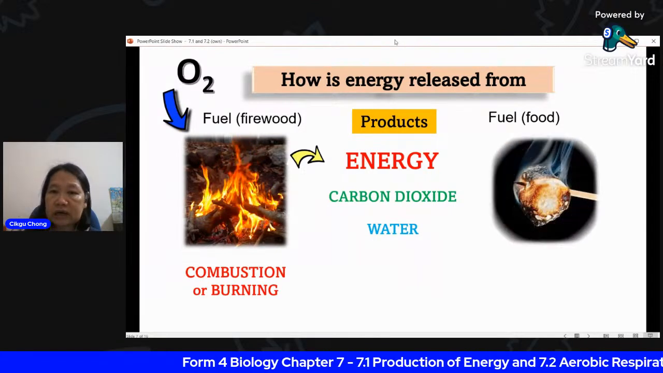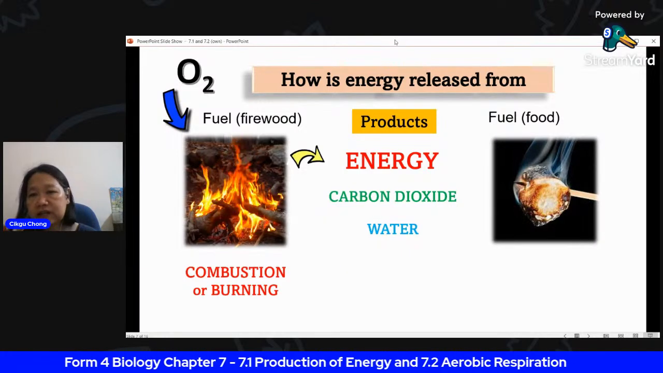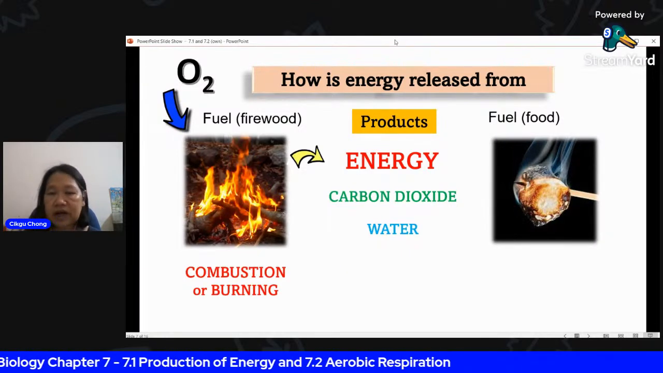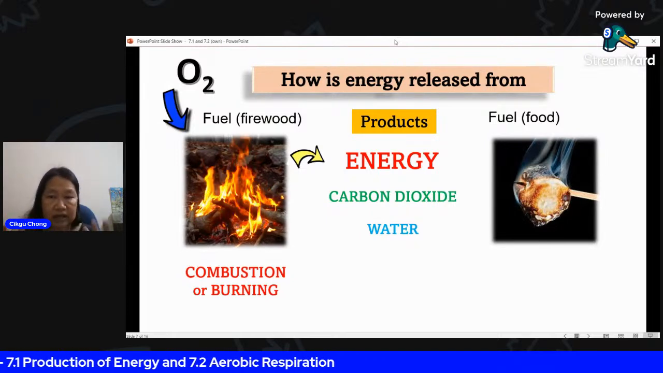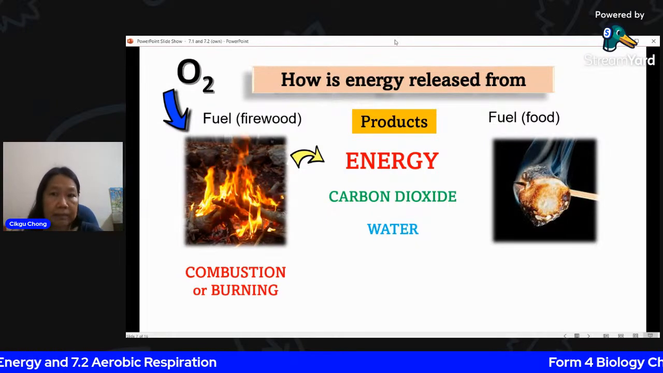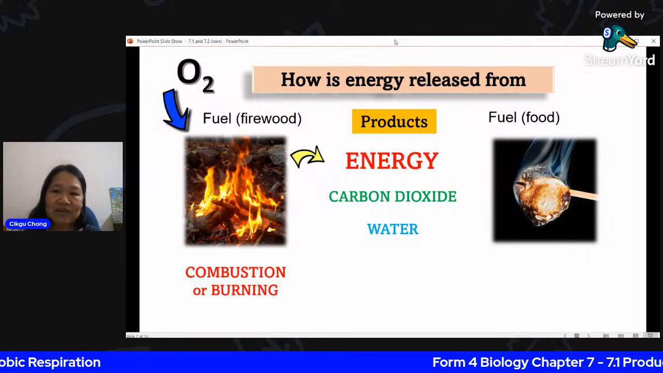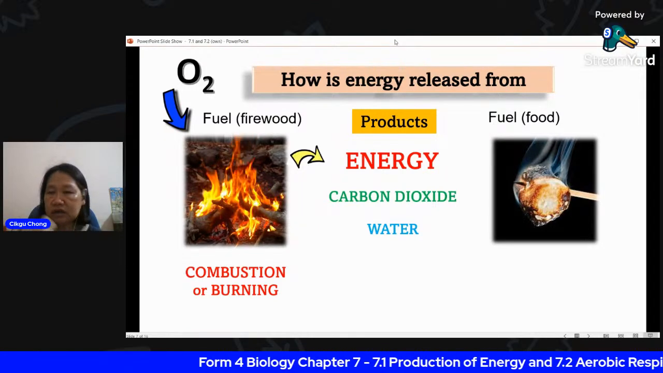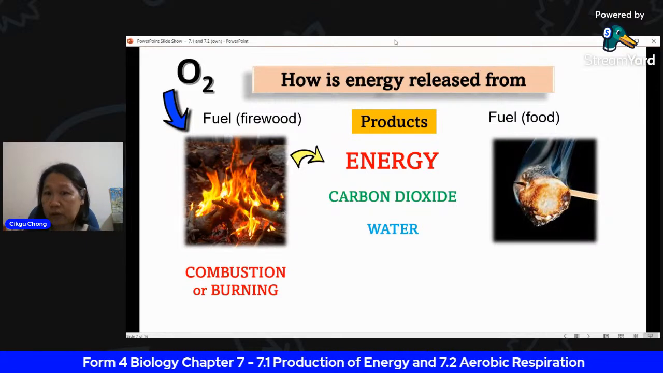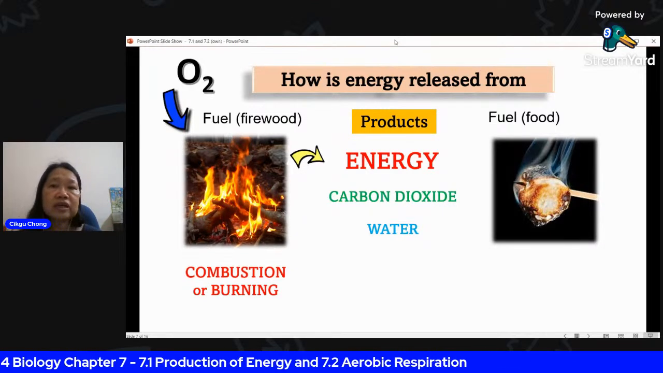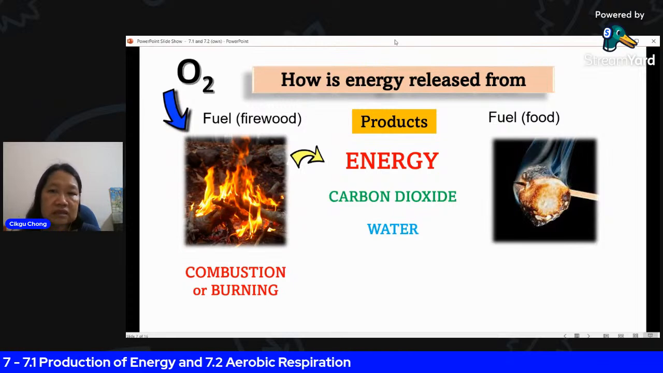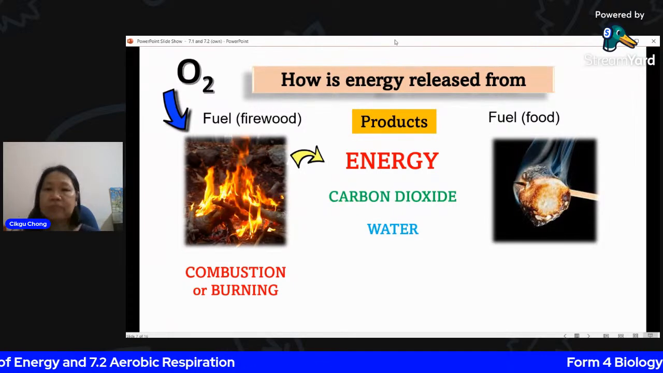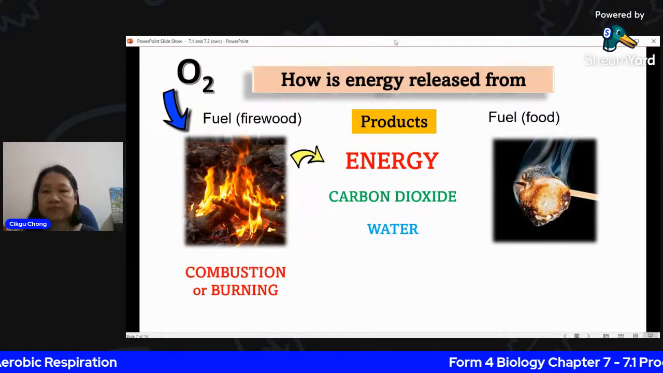For example, glucose. So you're burning a piece of, let's say, meat or a piece of chicken, whatever. Of course, you don't burn it in the form of fire inside your stomach or inside your cells. It's just a comparison. The kind of combustion that we have inside our body does not release flames. We don't see the flames, but there will be energy release.